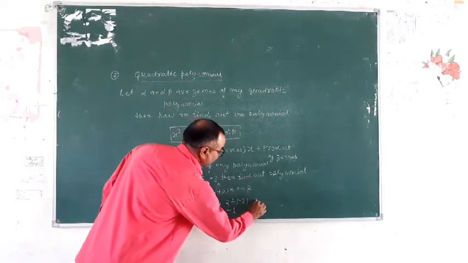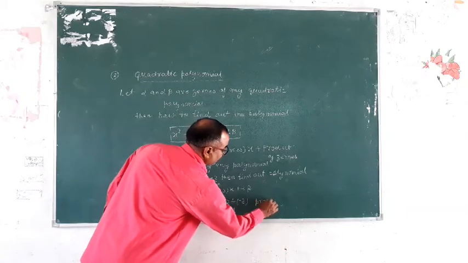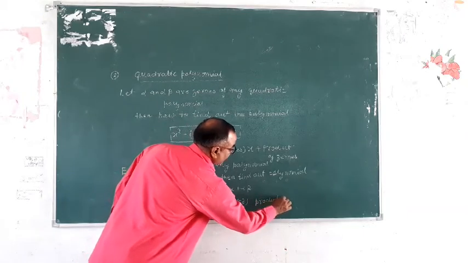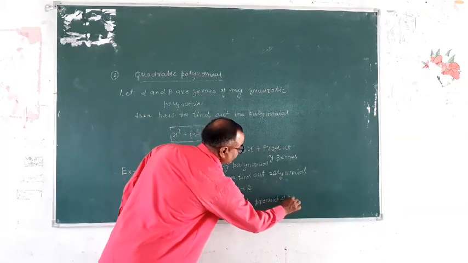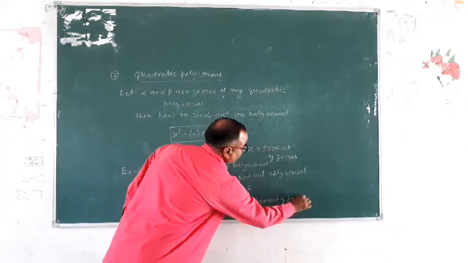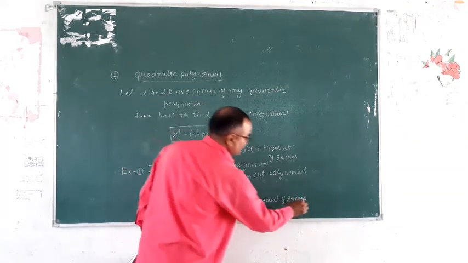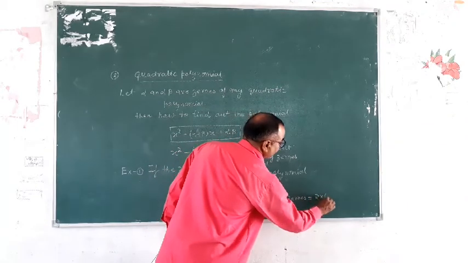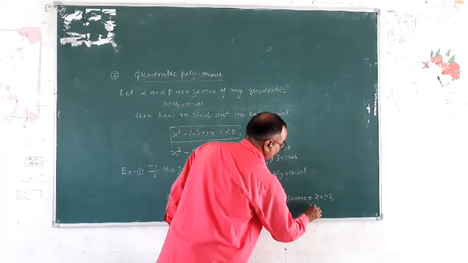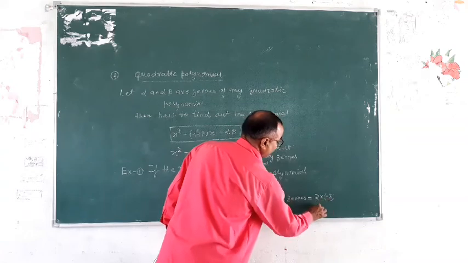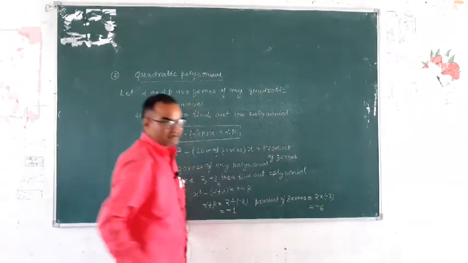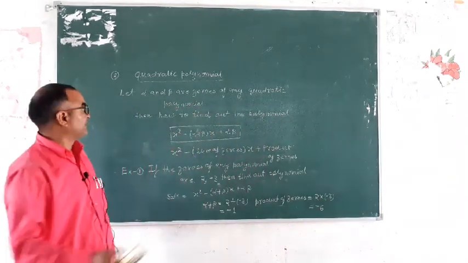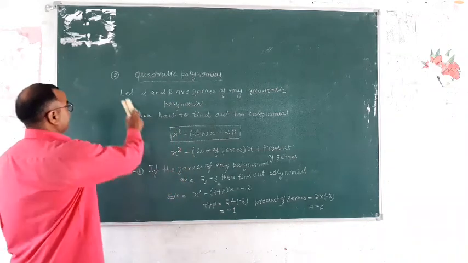And the product of zeros is equal to 2 multiplied by −3. This is −6. It is clear? −6.